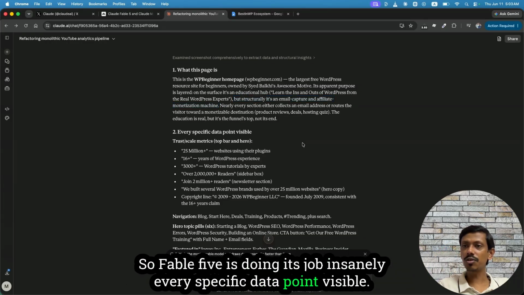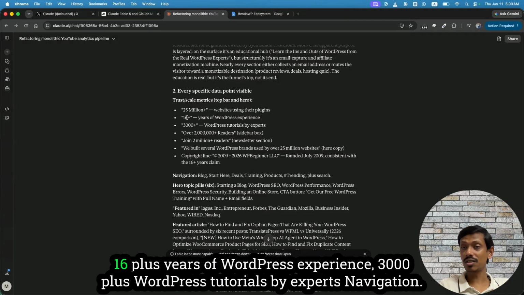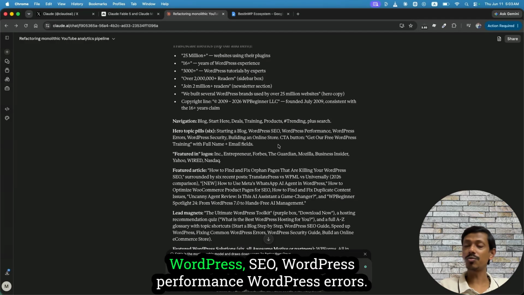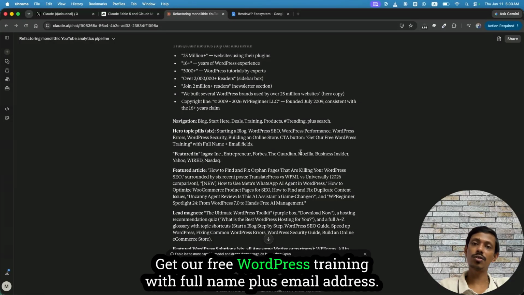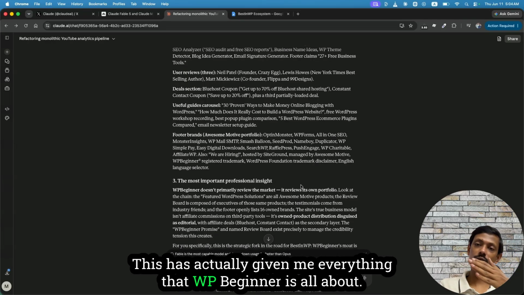Every specific data point visible, trust or scale metrics: 25 million websites using their plugin, 16 plus years of WordPress experience, 3,000 plus WordPress tutorials by experts. Navigation: starting a blog, WordPress SEO, WordPress performance, WordPress errors, WordPress security, building an online store. CTA button: get our free WordPress training, with full name plus email address. This has actually given me everything that WP Beginner is all about.